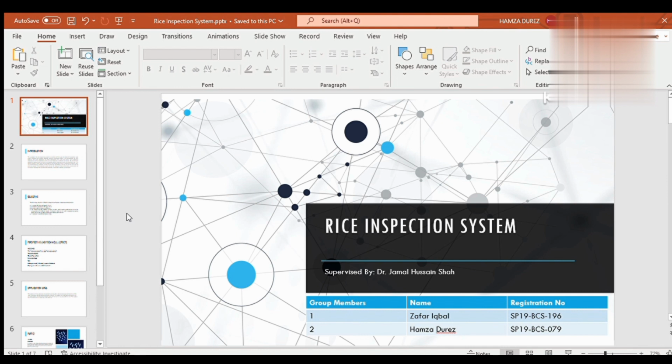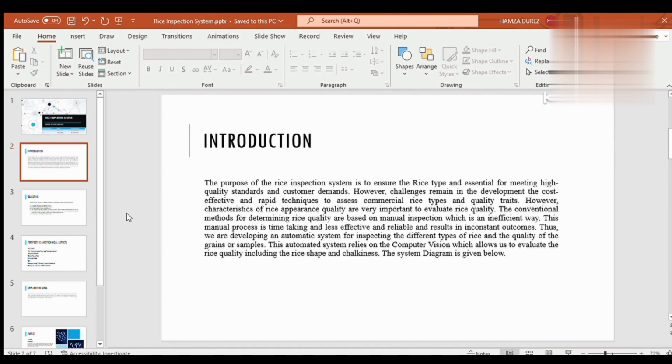Group members are Hamza Durez and Zafar Iqbal, which is supervised by Dr. Jamal Hussain Shah. Purpose of our project is to detect rice grains from an image. For this purpose, we are using some modern techniques of machine learning and computer vision to detect objects from an image, which are basically rice grains, and by detecting these objects we are predicting the types of rice grains.